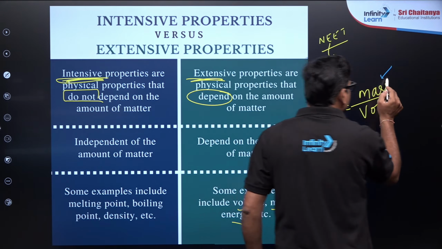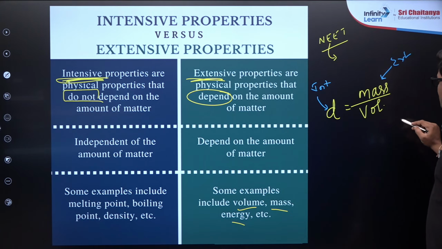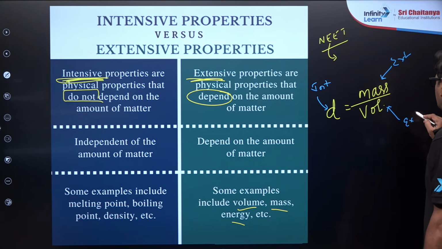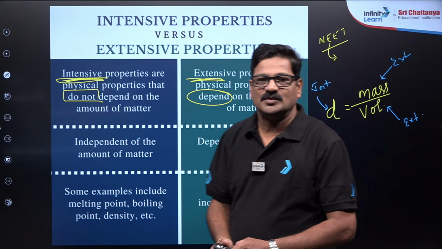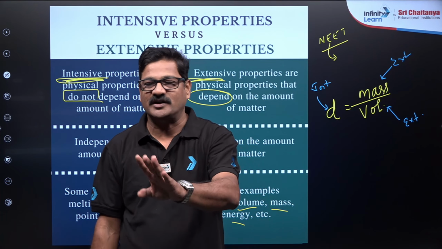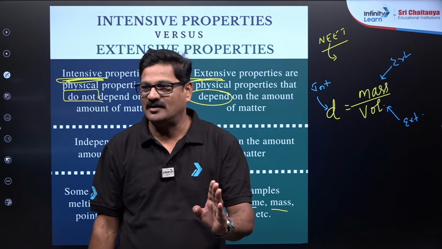And mass is an extensive property. So, मैं क्या बोलना चाहता हूँ? Extensive property का ratio intensive property होगा.